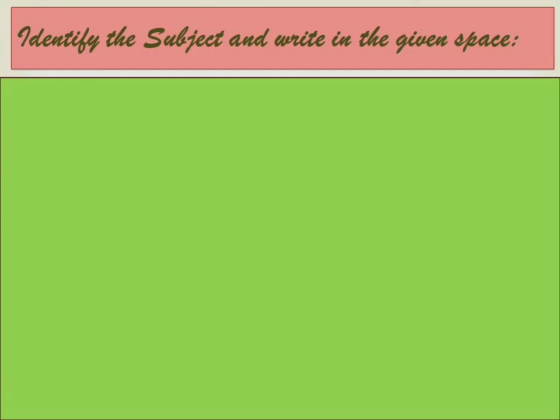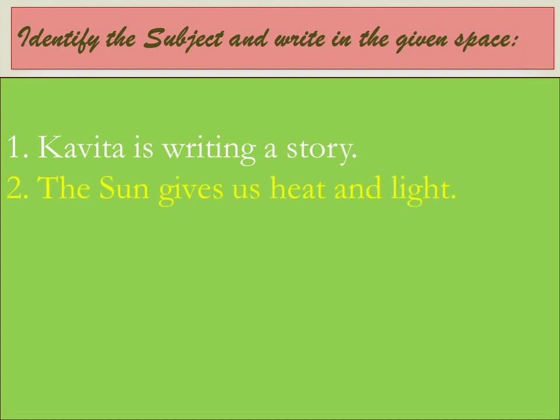Identify the subject and write it in the given space. Kavita is writing a story. Now tell me, in the sentence, about whom are we speaking? About Kavita. So Kavita will be what? The subject. Next, the sun gives us heat and light. Who gives us heat and light? That is the sun. So the sun will be what?